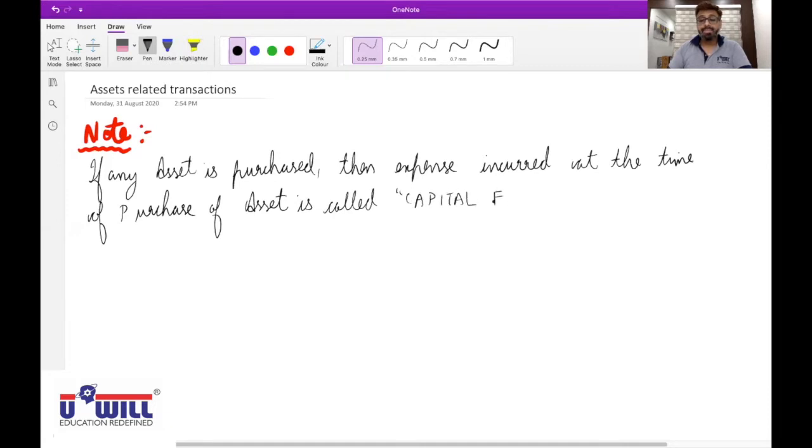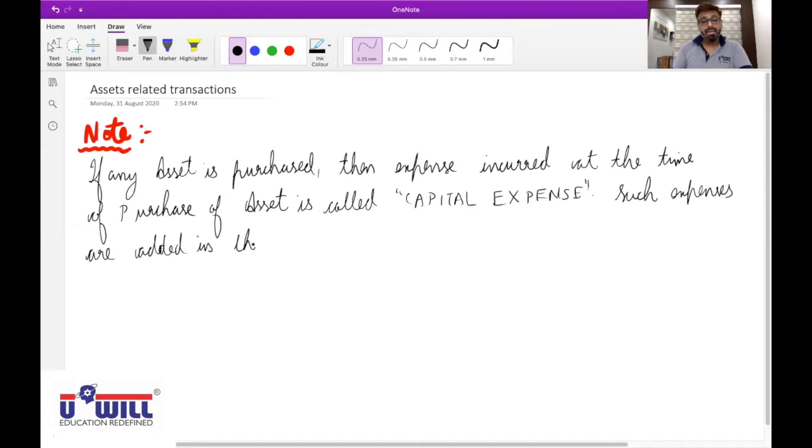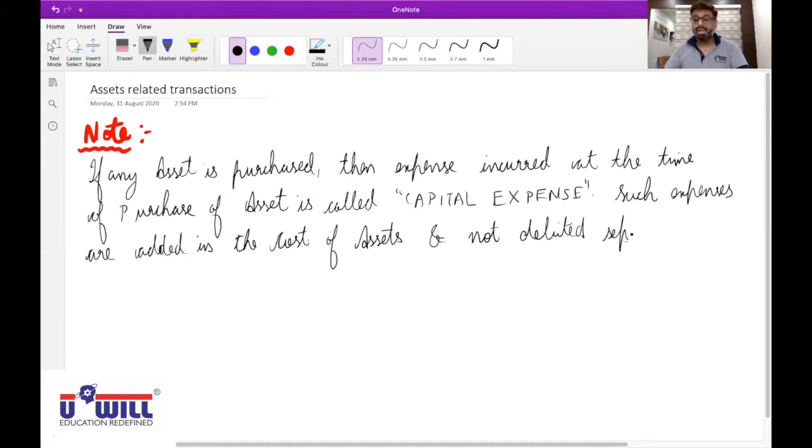Capital expense. They are one-time expense. Such expenses are added in the cost of assets and not debited separately by the rule debit all expenses and losses, and not debited separately.